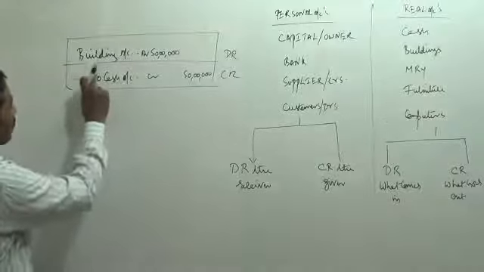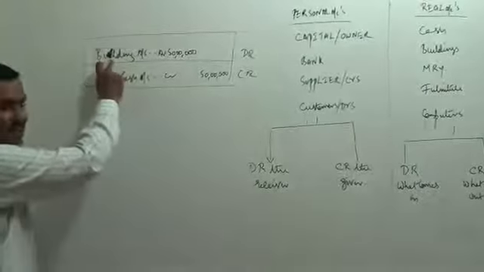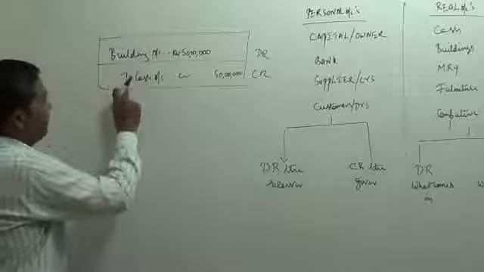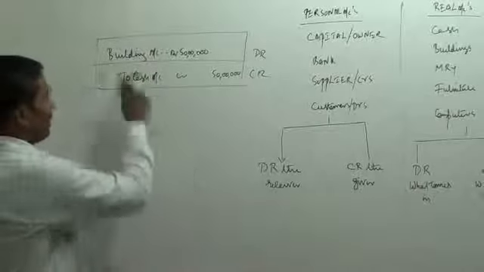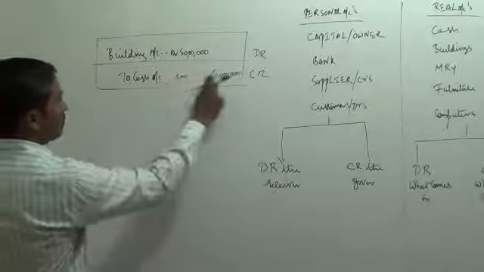This letter T should start below the third letter in the debit entry. So it should start below I. This is how we write a journal entry. Building account debit 50 lakhs to cash account credit 50 lakhs.